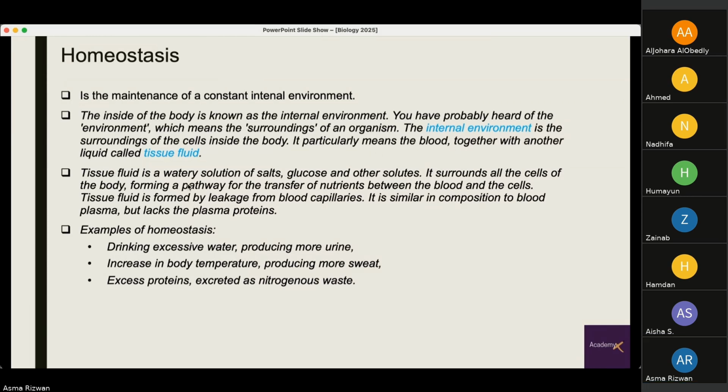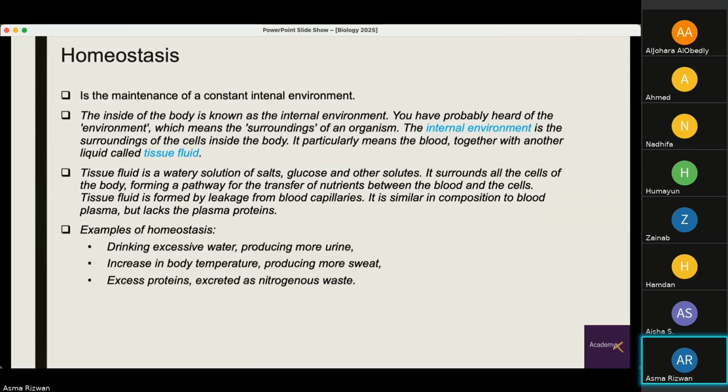The tissue fluid is a watery solution of salts, glucose, and other solutes. It surrounds all the cells of the body, forming a pathway for the transfer of nutrients between blood and the cells. Tissue fluid is formed by leakage from blood capillaries, and it is similar in composition to blood plasma, but just lacks the plasma proteins. So this is just an introduction of what tissue fluid is inside our bodies, so that we can study how it is involved in constantly maintaining our internal environment.